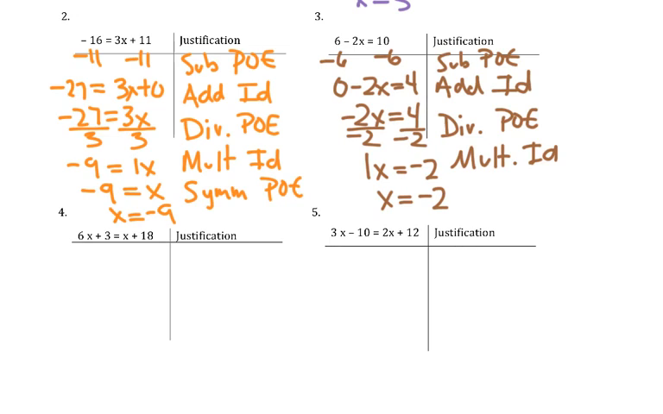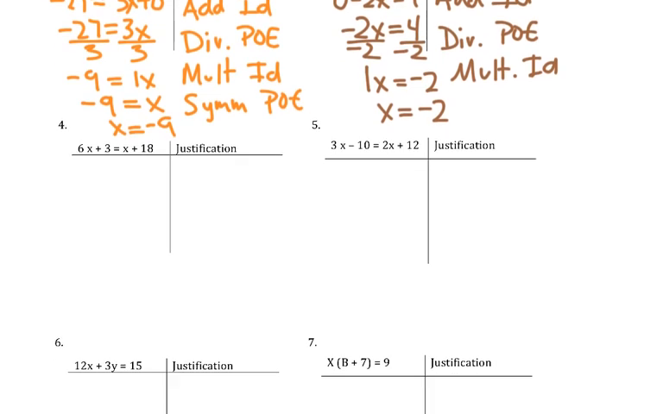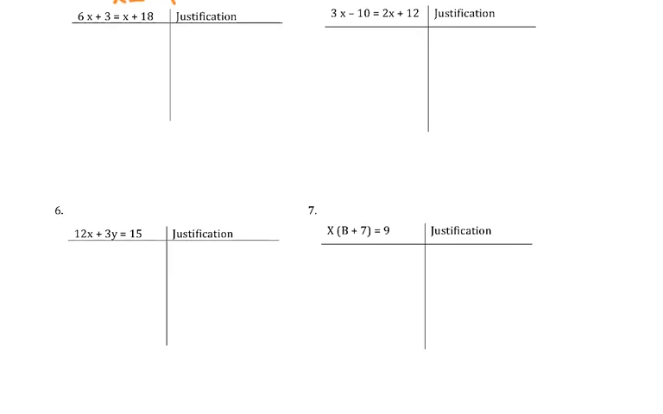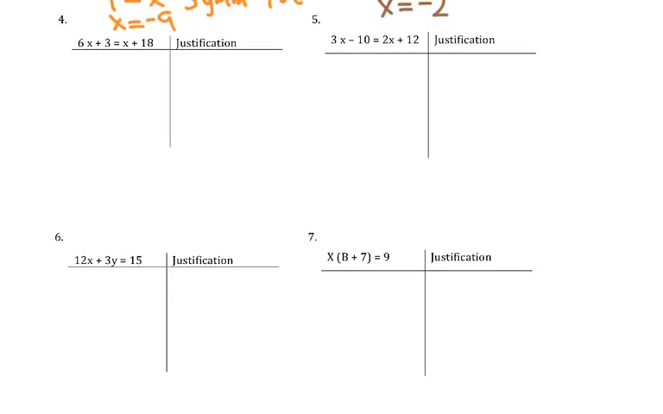Okay, so you see that there's a lot of repetition here. We're using a lot of the same properties to do all this. Okay, so it looks like we've got 4 more. Now we've got something that looks a little different. However, I just need to get the x's on the same side.